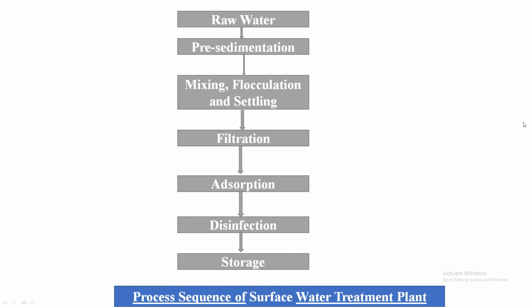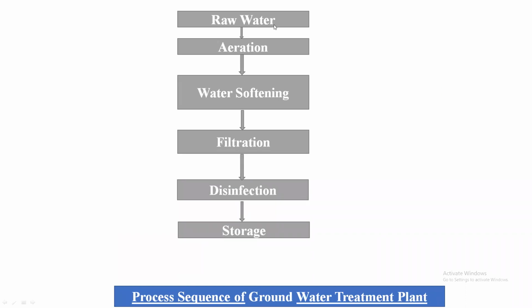I will go back to the groundwater. So here, after raw water, instead of sedimentation, what method is provided? Aeration.